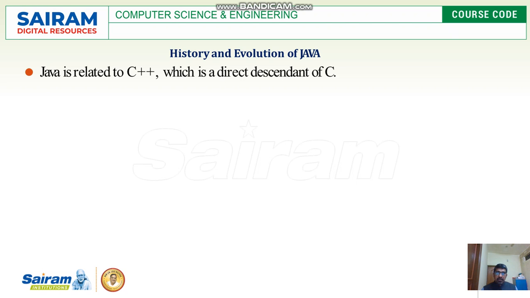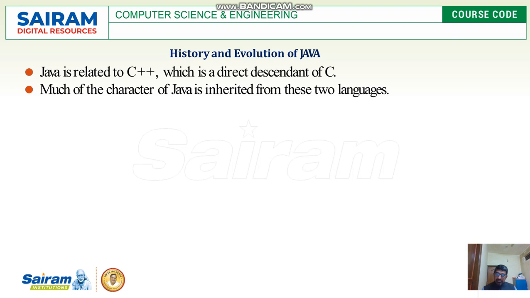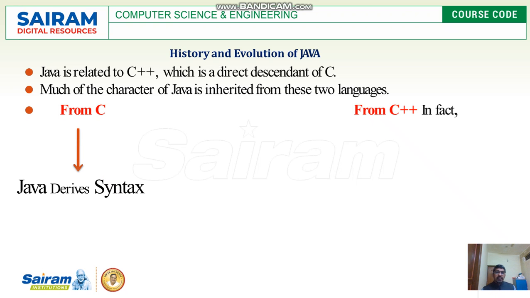Java has inherited many properties from its predecessors, or we can call them ancestors. Java is related to C in many ways, and it is also related to C++ in many more ways. From C, it has taken all the syntax.